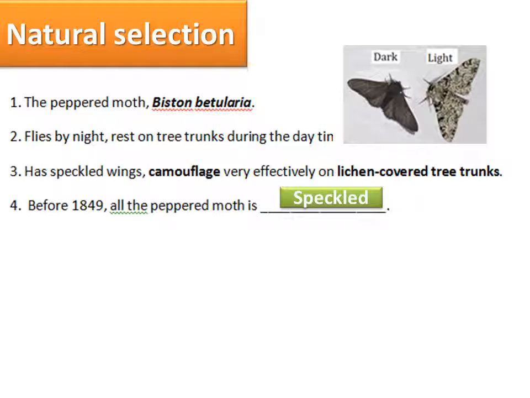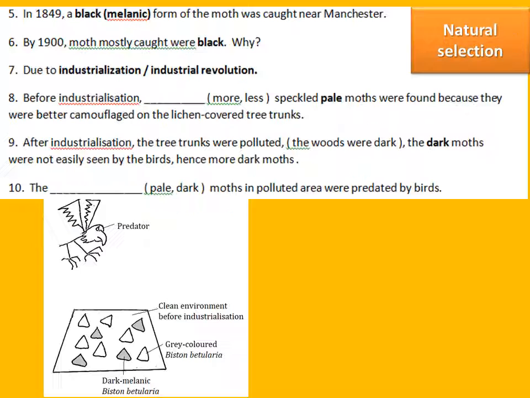Lichen will die or cannot grow because of the air pollution. So after 1849, most of the tree trunks have no lichen, and plus the pollution, they become black in color. So number four, before 1849, all the peppered moths are speckled. Speckled means many dots, many spots, like a white color pale moth.